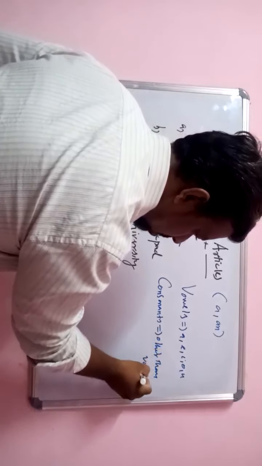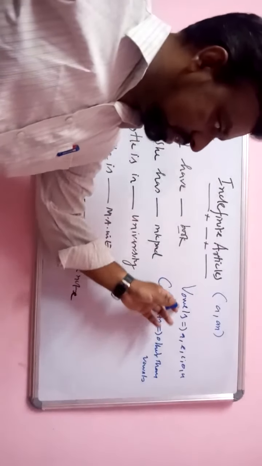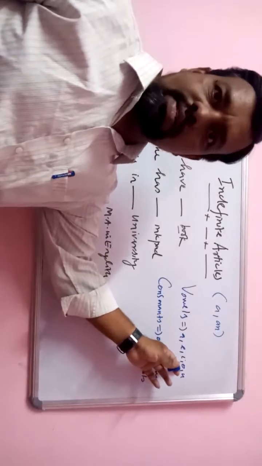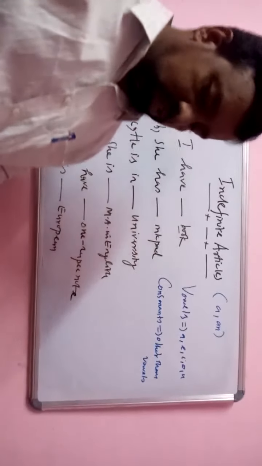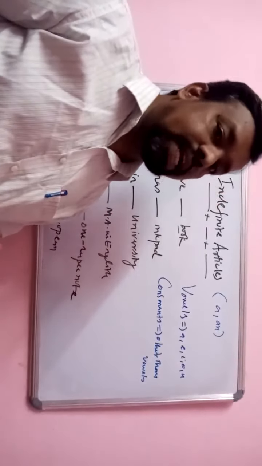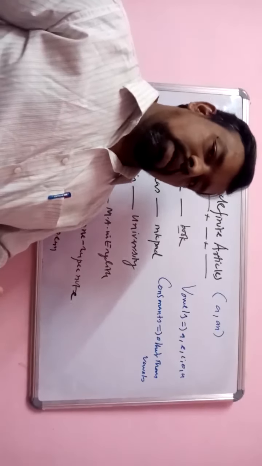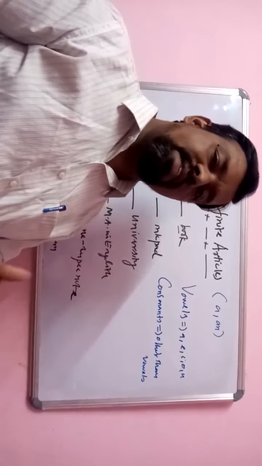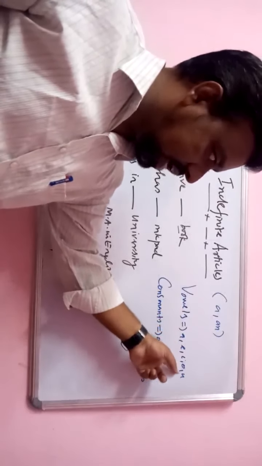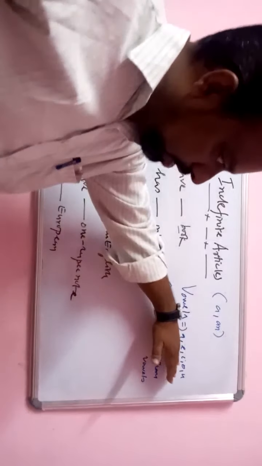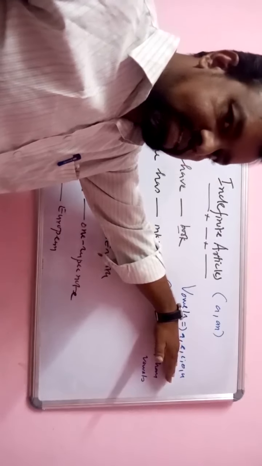Consonants are C, D, F, G, H, J, K, L, M, N, P, Q, R, S, T, V, W, X, Y, Z. So, other than vowels are called consonants. You should not decide whether it takes an or a simply by looking at these letters.